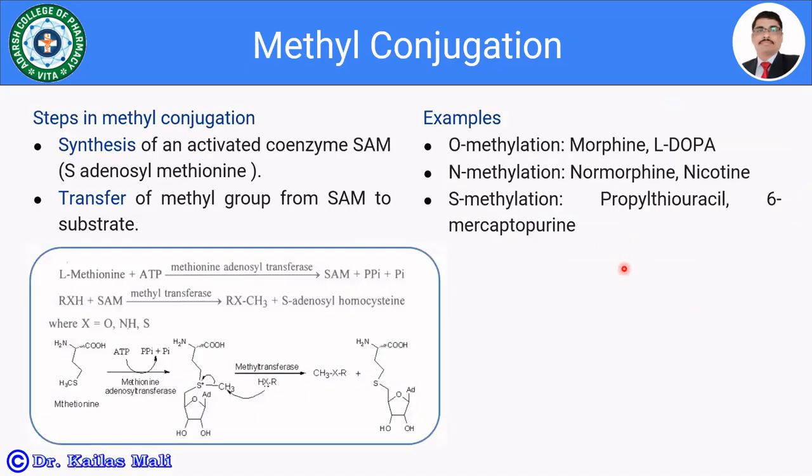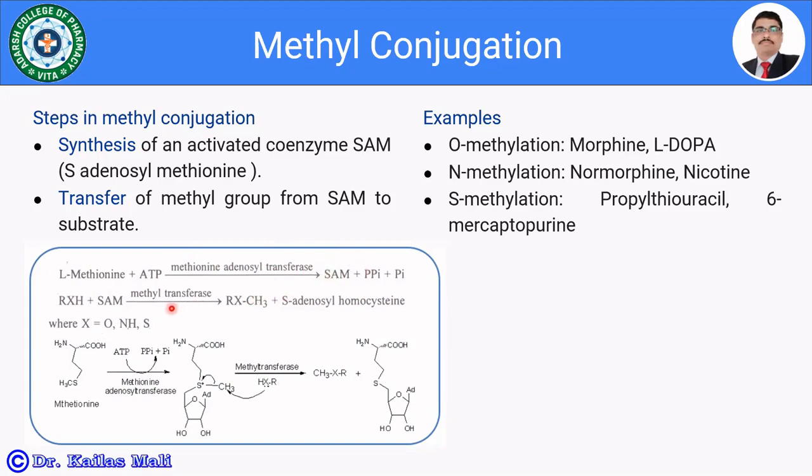Here SAM is nothing but S-adenosyl methionine. So again, methyl conjugation is a two-step reaction. Look at the figure. The very first step is the synthesis of an activated coenzyme SAM in the presence of methionine adenosyl transferase. So this is L-methionine plus ATP; in the presence of methionine adenosyl transferase, we get S-adenosyl methionine.